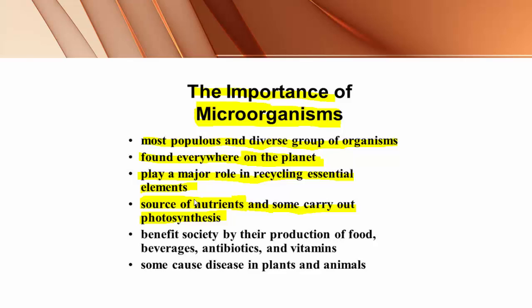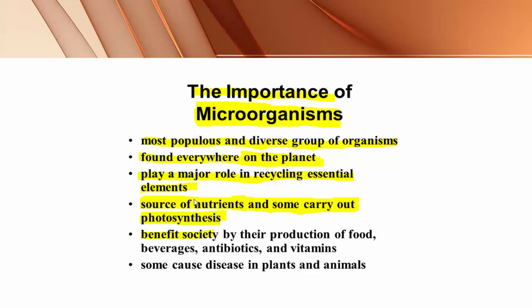They fix atmospheric nitrogen. Some green sulfur bacteria and purple sulfur bacteria are able to carry out photosynthesis. Even Euglena is able to carry out photosynthesis, even though it is an animal, because the chloroplast is present in its body.